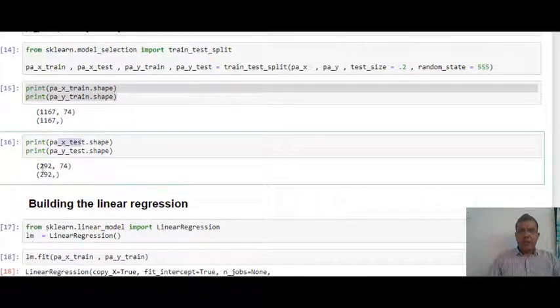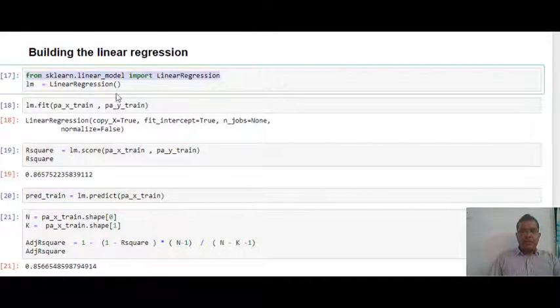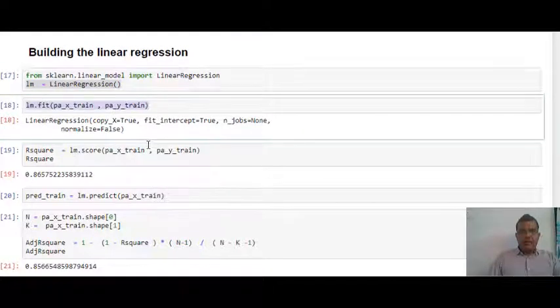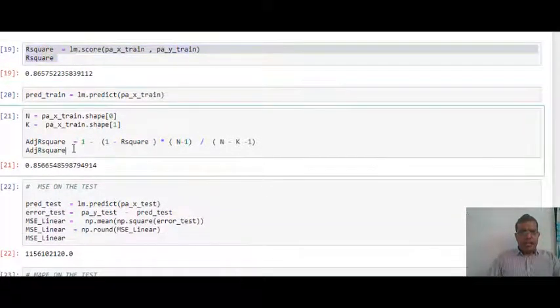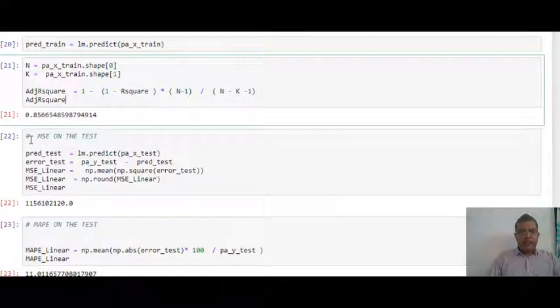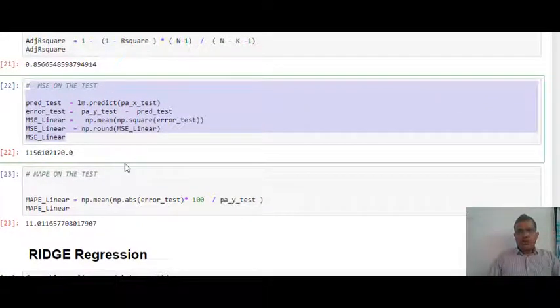And here we go, we build our first model, that is linear regression. I import my linear regression and then build it. At line number 18, I'm fitting my model and then finding my R square. For linear regression, I'm also finding my adjusted R square, and then at line number 22 I'm finding my MSE, that is mean square error. The parameters with which we will compare all the different algorithms would be MSE and MAPE. At the end, let's see which model gives lower MSE and lower MAPE.